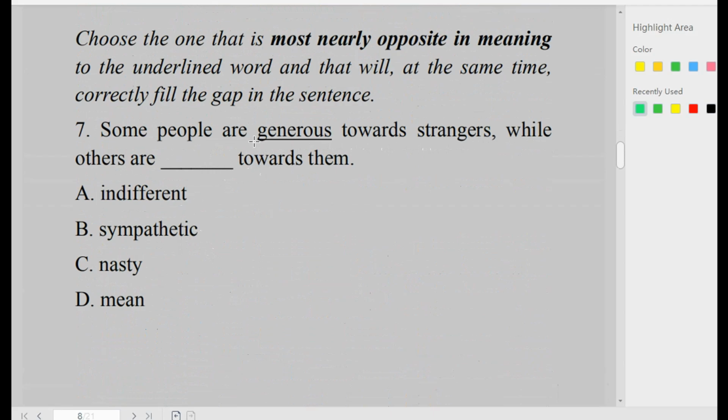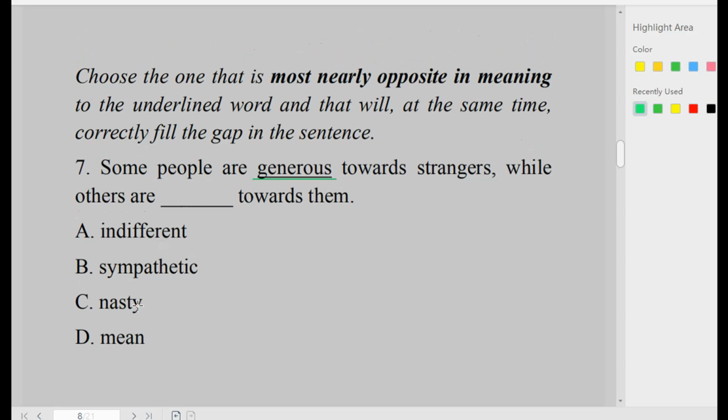In number 7, some people are generous towards strangers, while others are dash towards them. Generous is underlined. In the options, we have indifferent, sympathetic, nasty, mean. Generous, that is underlined in this particular question, means when someone is kind and willing to give. Indifferent means when you do not really care. You are neither here nor there. Sympathetic, showing sympathy. Nasty, mean. The opposite here is option D, mean.